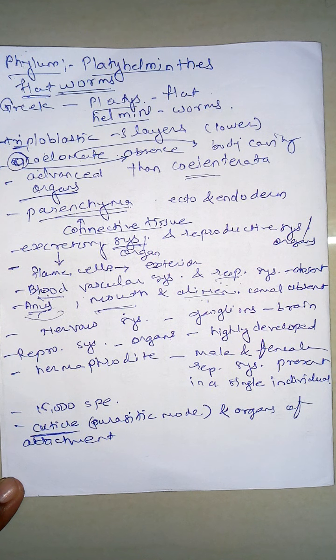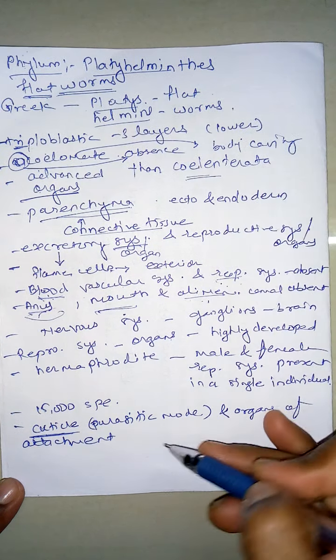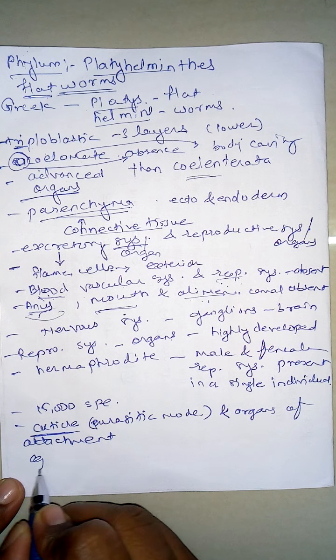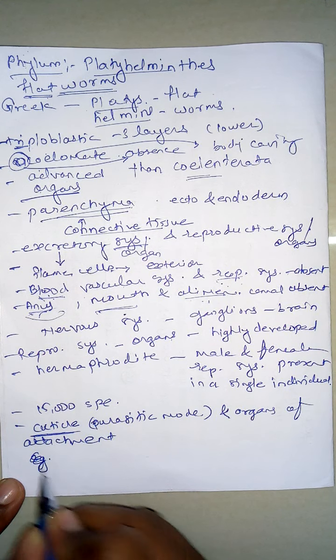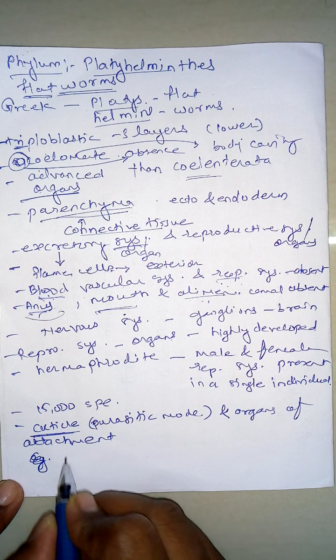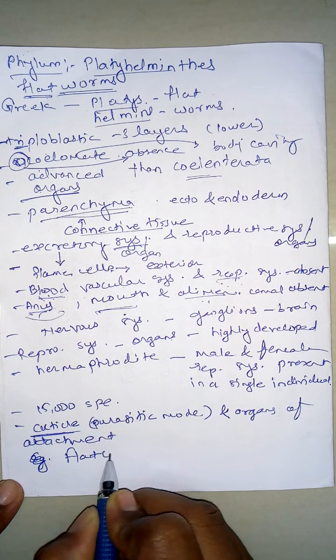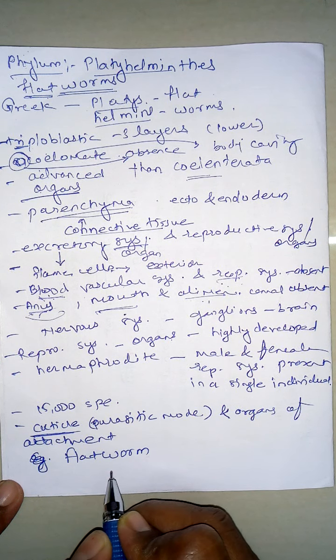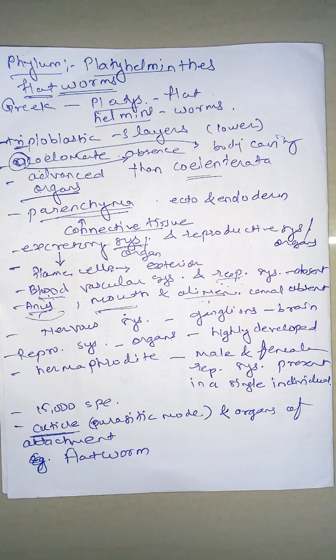So all this is about the different characters of Platyhelminthes. The well-known example of Platyhelminthes is the flatworm.